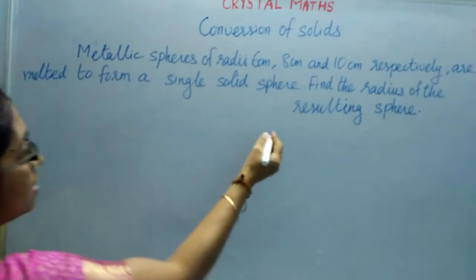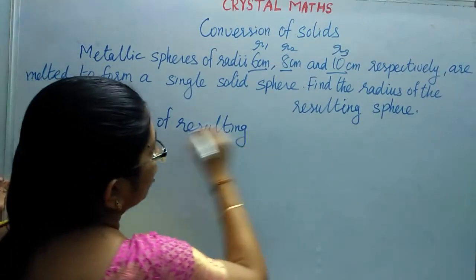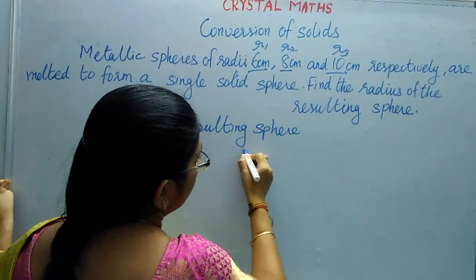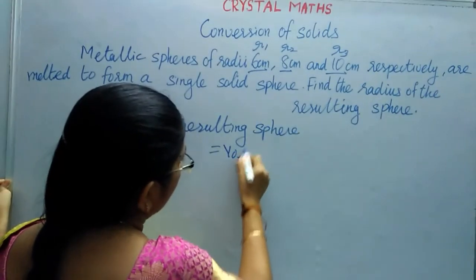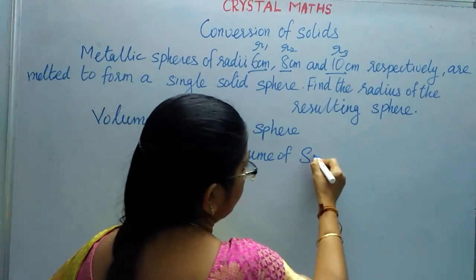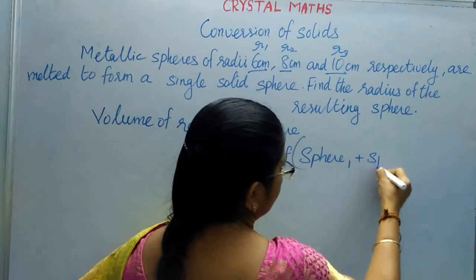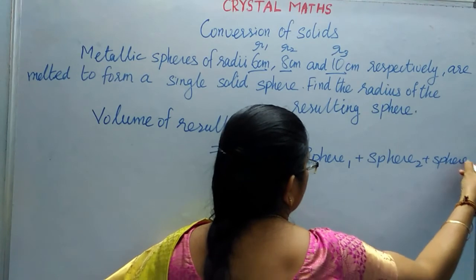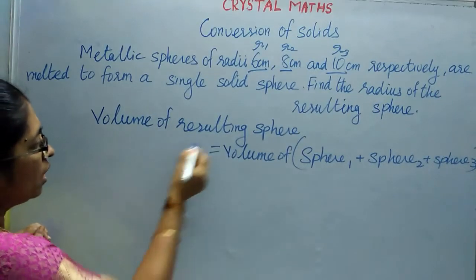The volume of the resulting sphere is equal to the sum of the volumes of these three spheres. So, volume of sphere 1 plus sphere 2 plus sphere 3. Let us write the formula for this.